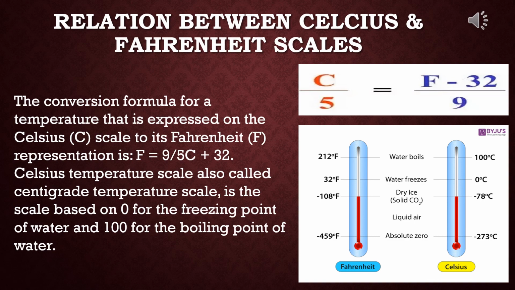So F minus 32 divided by the fundamental interval, that is 180 in this scale. So if we reduce 100 and 180, it will come 5 and 9. So that's why ultimately this equation is coming C by 5 is equal to F minus 32 by 9. Hope you have understood this properly.